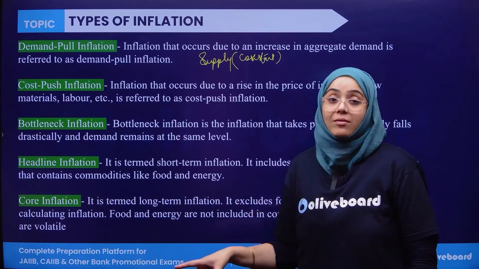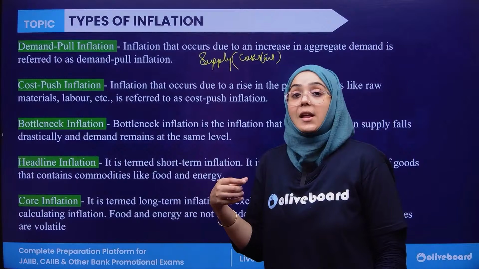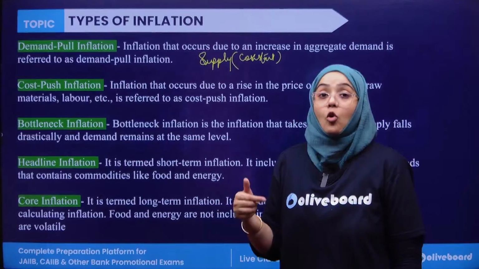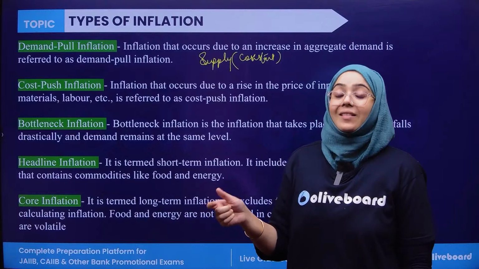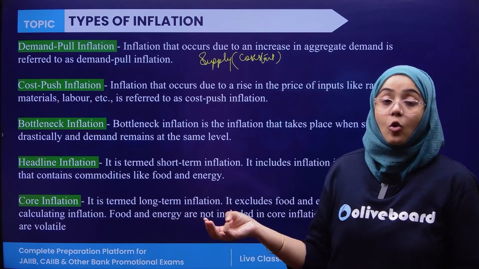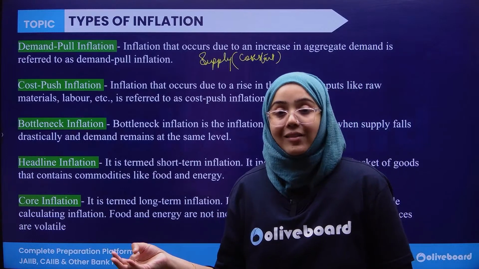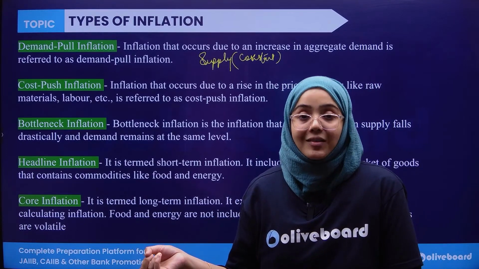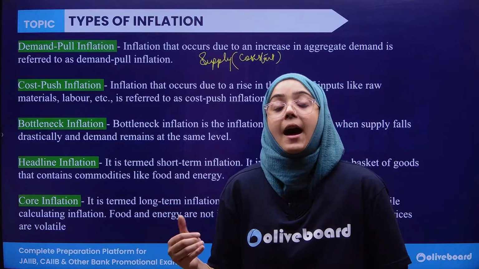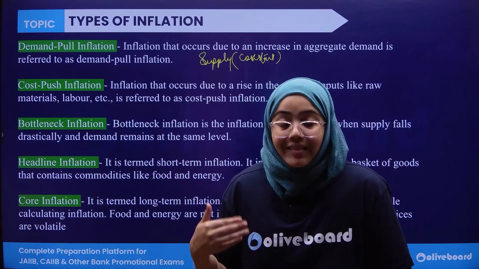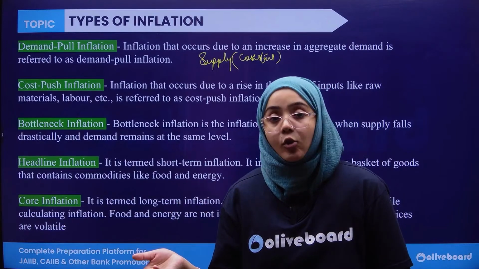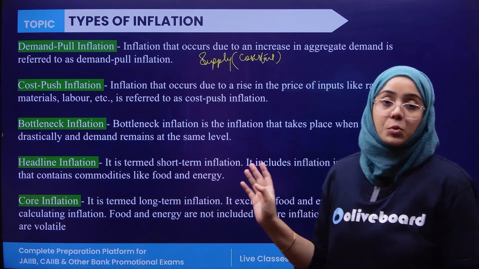Second is the cost push inflation, the inflation which actually comes when there is an increase in the cost price of that product, meaning the price at which that product is produced. For example, labor goes costly, technology price is high, or raw material is expensive, and due to which the product is now produced at a higher cost. And because the product is produced at a higher cost, obviously it will be sold at a higher cost, and this is known as cost push inflation.